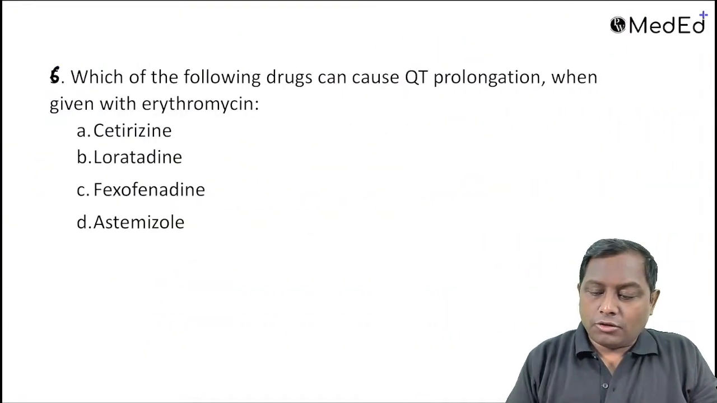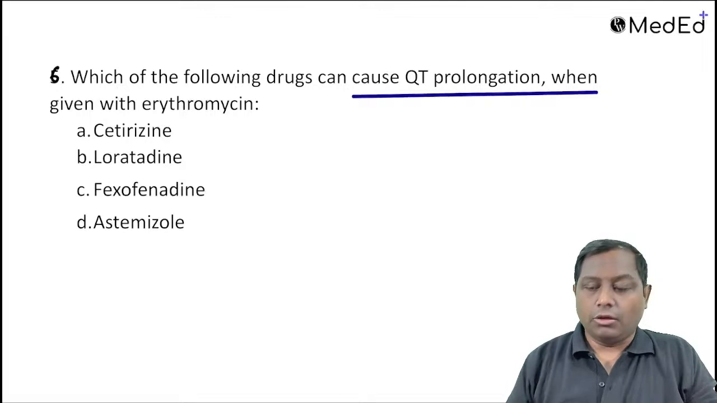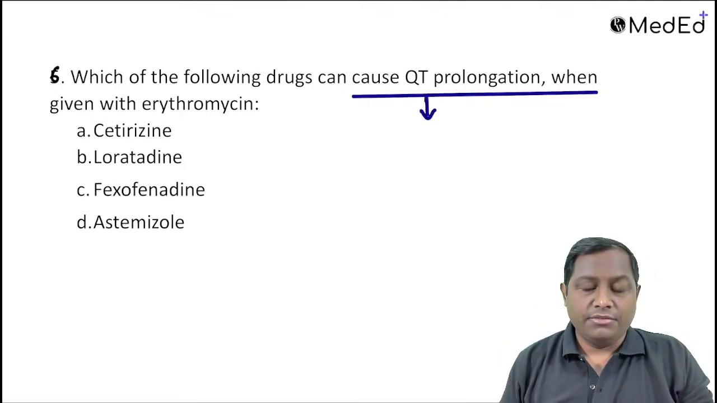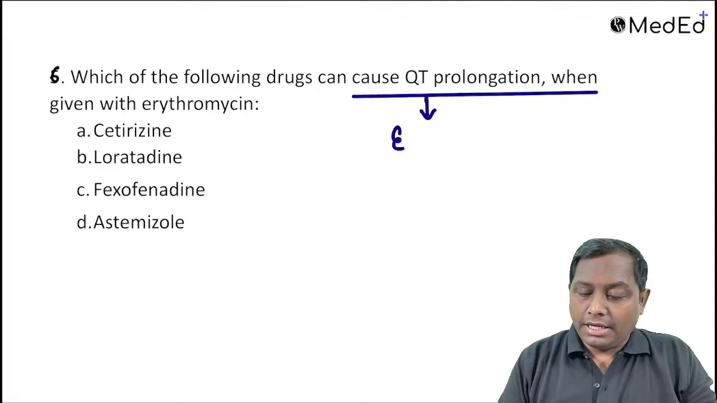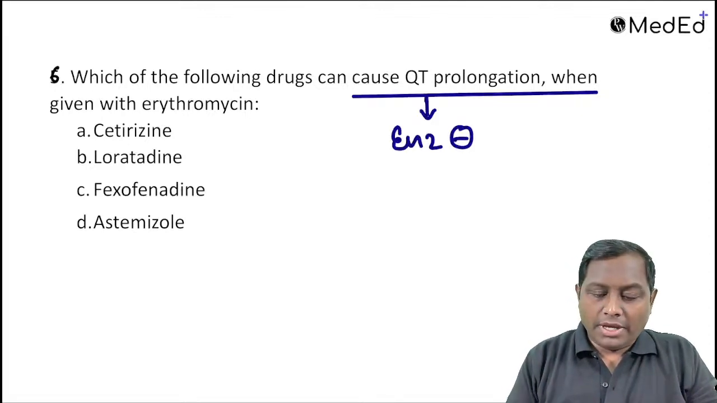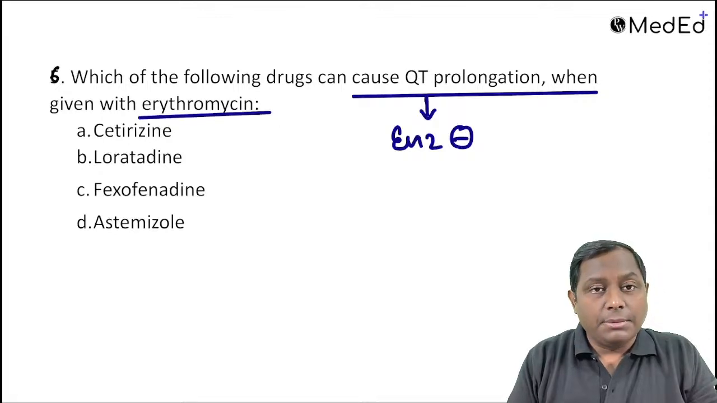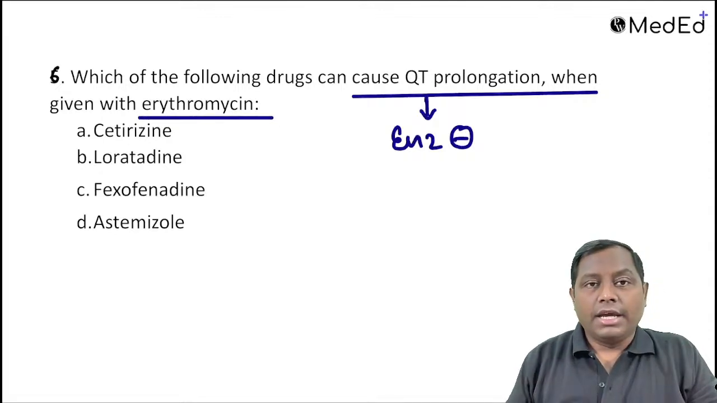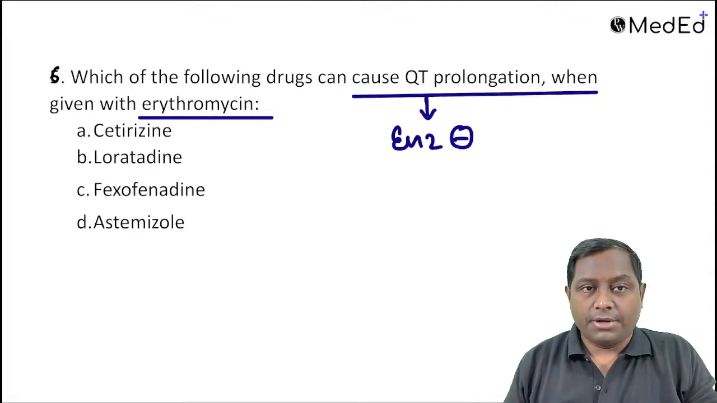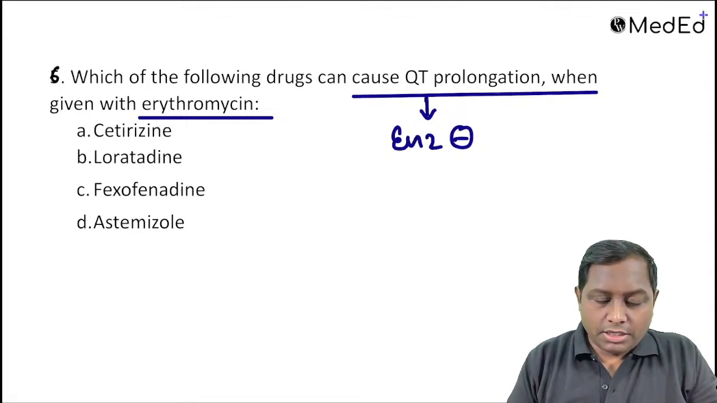Which of the following drugs can cause QT prolongation when used with erythromycin? Now, QT prolongation, erythromycin, this is not a new question. Again, this has been asked in previous examinations as well. Remember, any enzyme inhibitor will be associated with QT prolongation. ठीक है. Now, erythromycin itself has enzyme inhibiting property. Plus, erythromycin is one of the macrolides. They have been shown to have QT prolongation property.